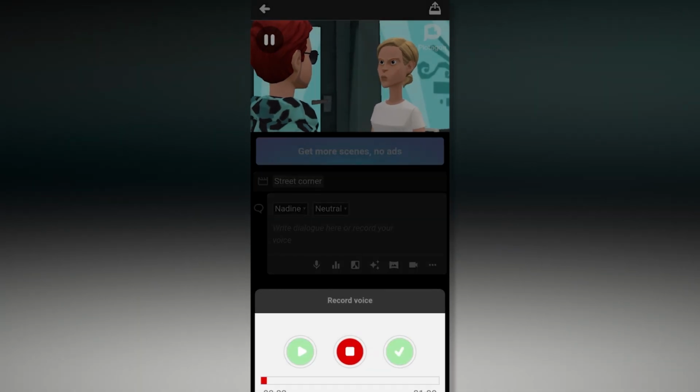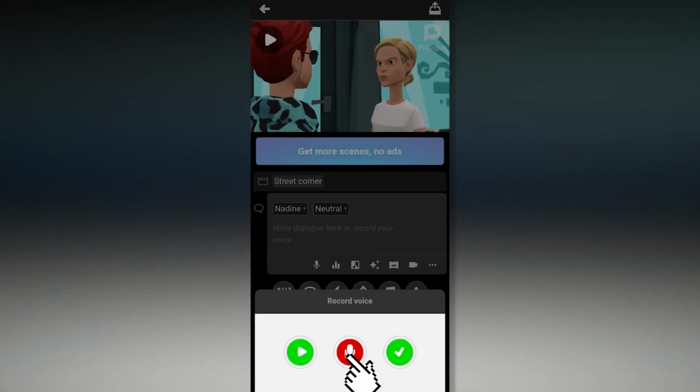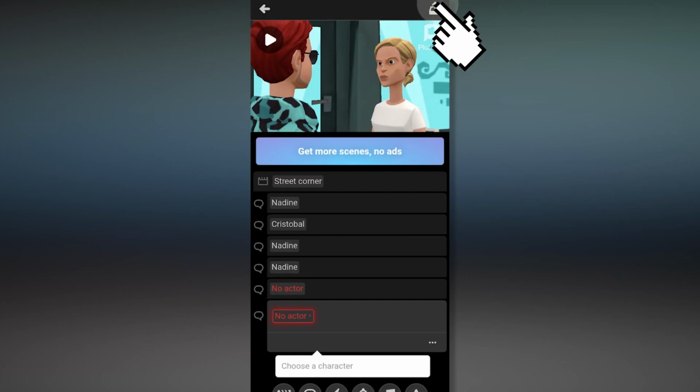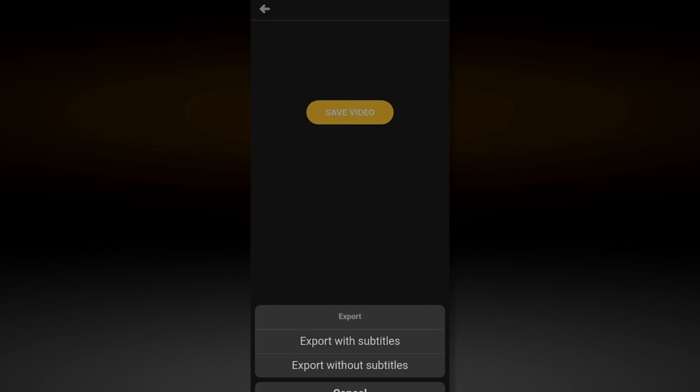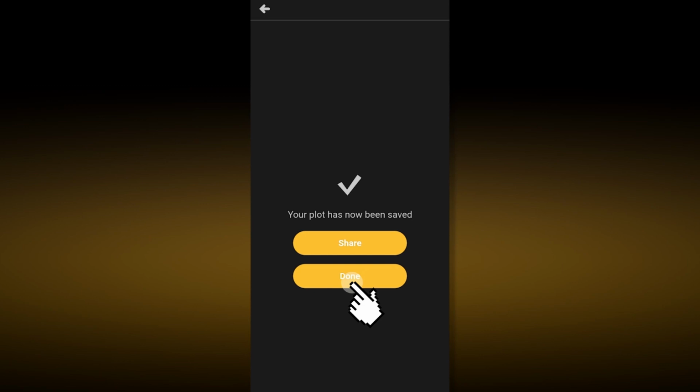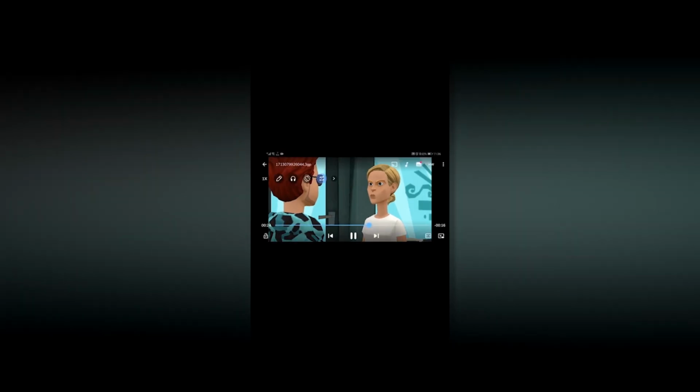And then just export the video. Click on the export icon and then save the video. It will take some time. Just click on save the video, export with subtitles or export it without subtitles. You can choose whatever you want. I choose export without subtitles, and then it will take some time to render it. After rendering finishes, click on done. It will automatically save the video for you. And you can rename the video, and you can get the video on your phone.